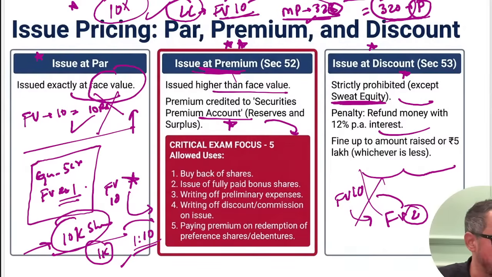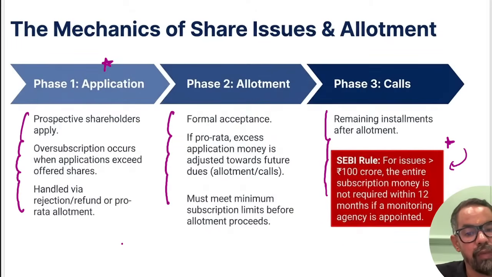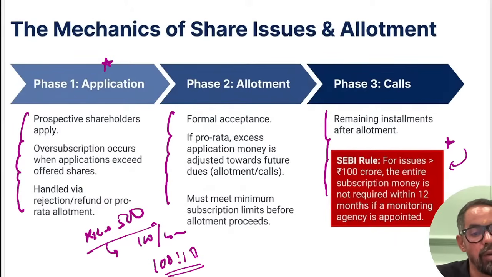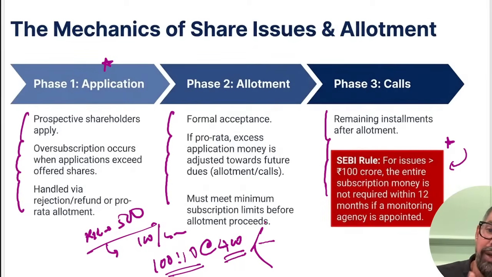Whether a rights issue comes under discount: a rights issue is something, see, whenever it comes to a rights issue, it is again on premium only, right? Premium means it is a discount on premium. Let's say the company is Reliance, which comes up with a rights issue, and the current market price is 500. They come up with the rights issue saying we are giving you a discount of 100 rupees per share in a ratio of 100:10. Those who own 100 shares of the company, we are offering them our share at 400 rupees. So you have a right to buy.